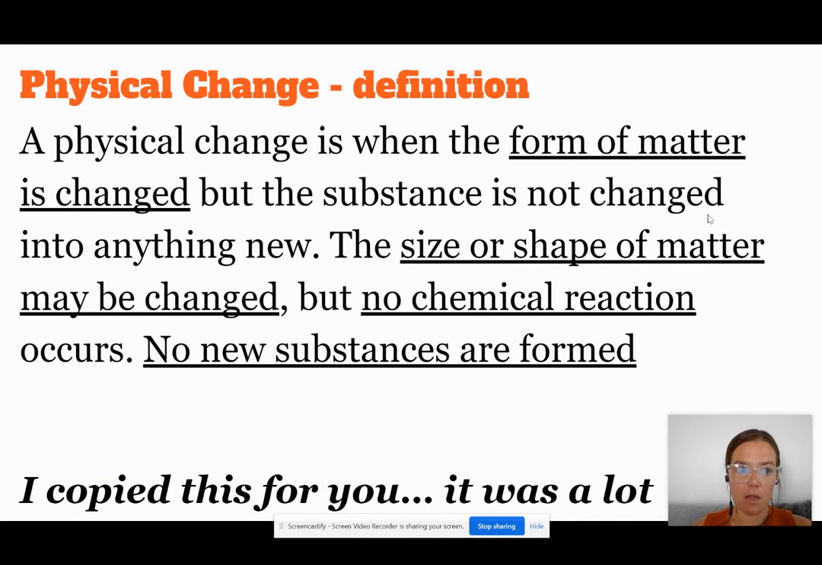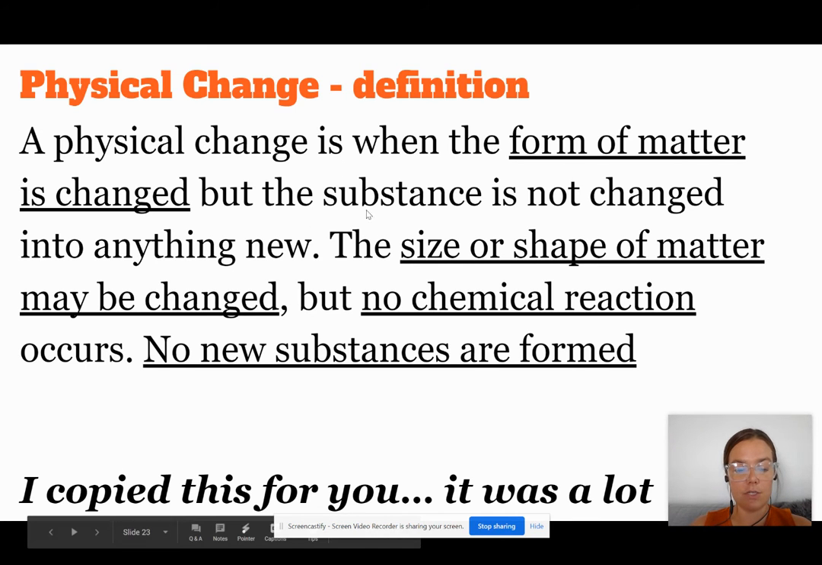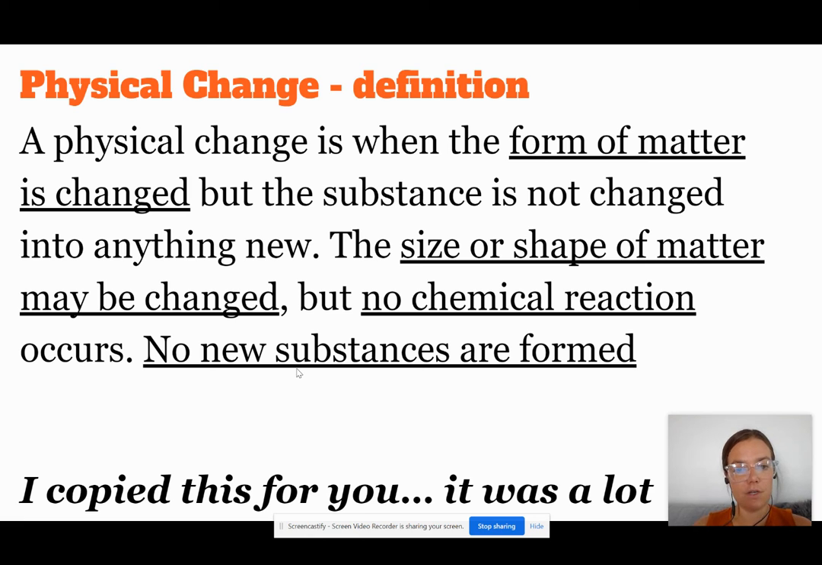So first of all, a physical change by definition is when a form of matter is changed, but the substance itself is not changed into anything new. You might change the size or the shape of matter, but no chemical reaction is occurring to form any new substances. So again, this was a lot, and instead of having you even just write down the underlined things, I just straight up copied and put this in that top box. So you already have your definition there. Good job.